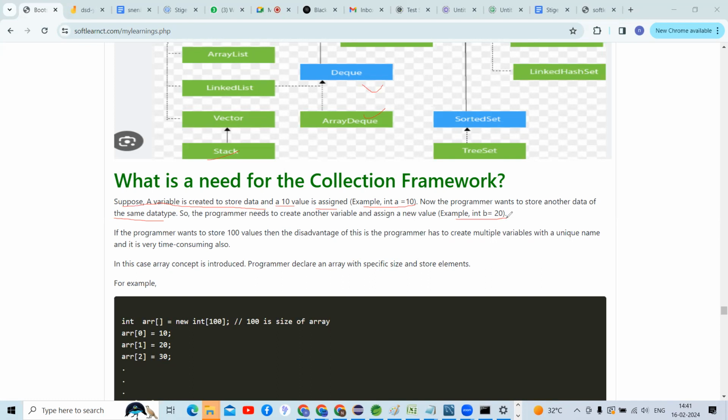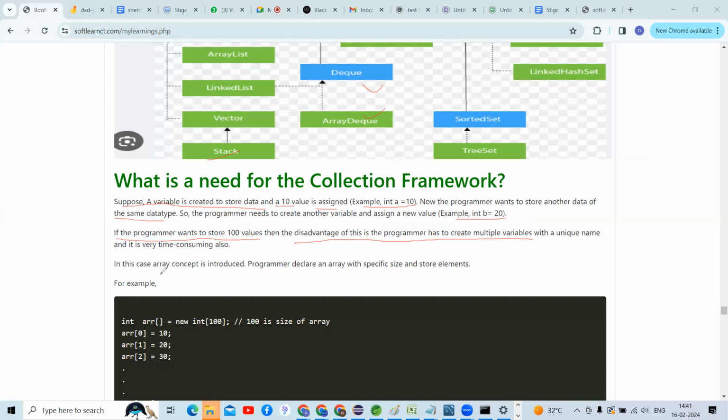If the programmer wants to store 100 values, the disadvantage is that the programmer has to create multiple variables. However many values I need to store, that many variables we need to create, guys, each with a unique name, and it is very time consuming also.